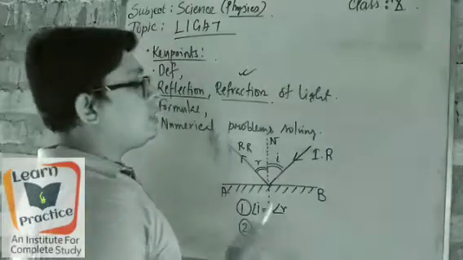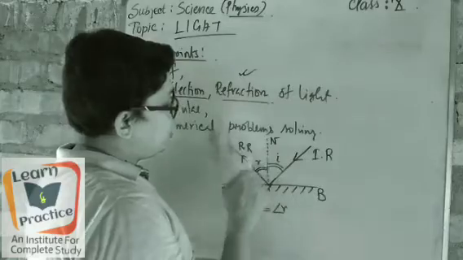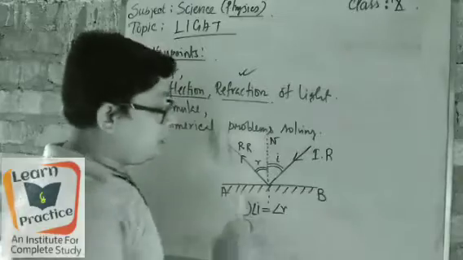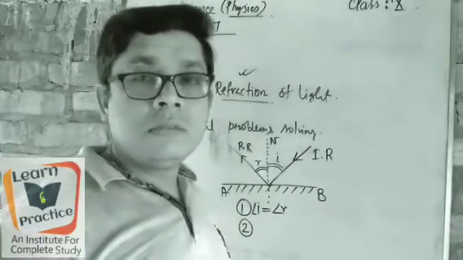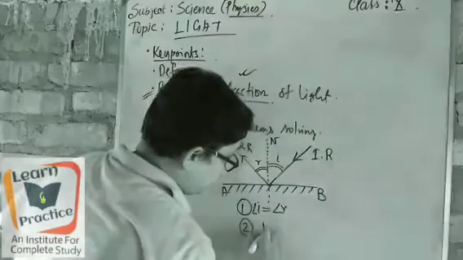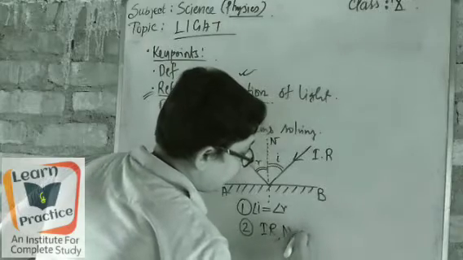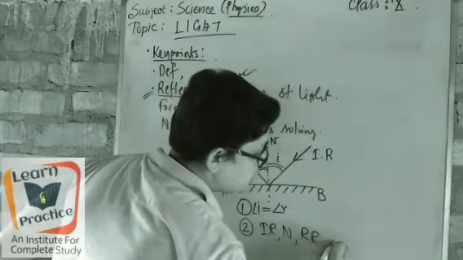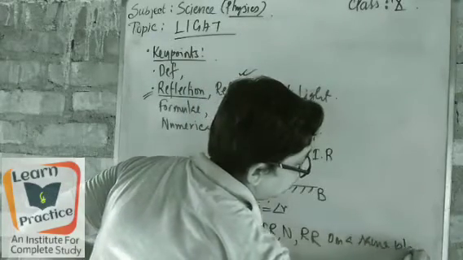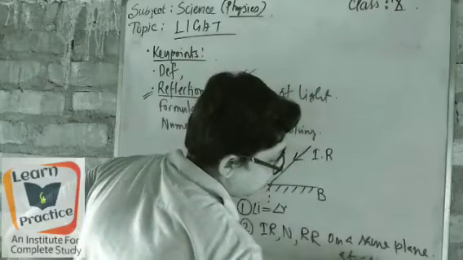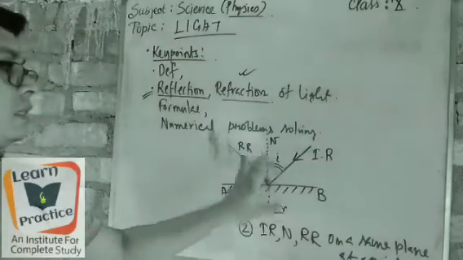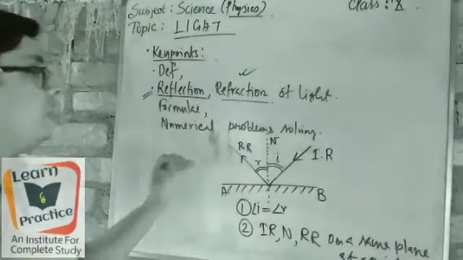So we can say that the incident ray, normal, and the reflected ray meet at a point on a plane. The plane should be regular or smooth so that it can reflect. It means that the incident ray, normal, and reflected ray meet on the same plane at a point. Got it? So these are the laws of reflection.